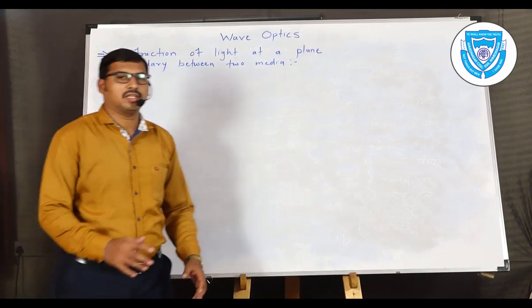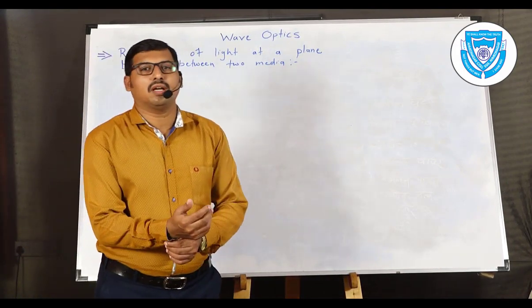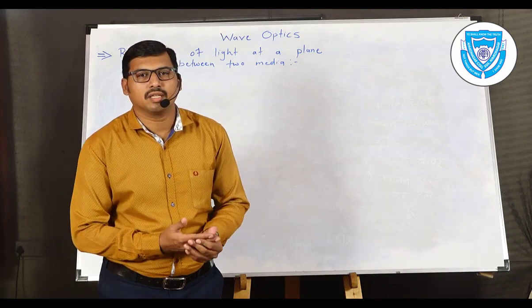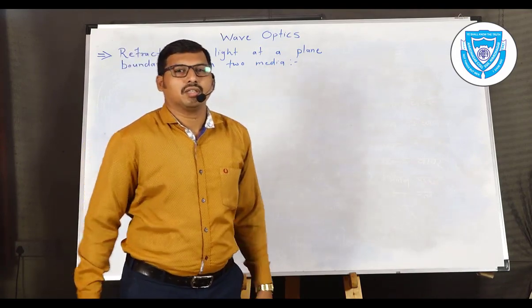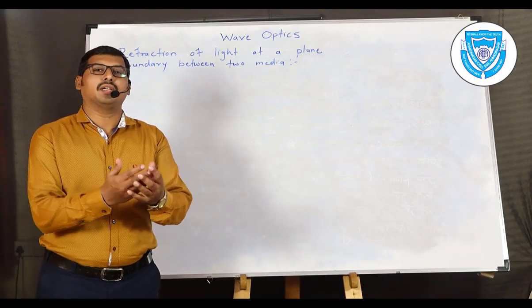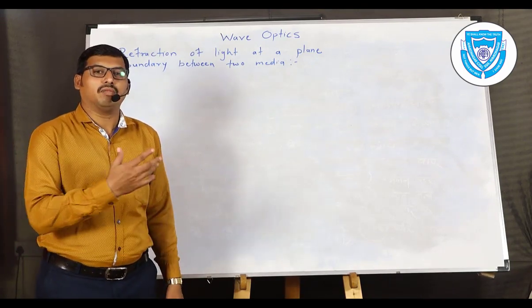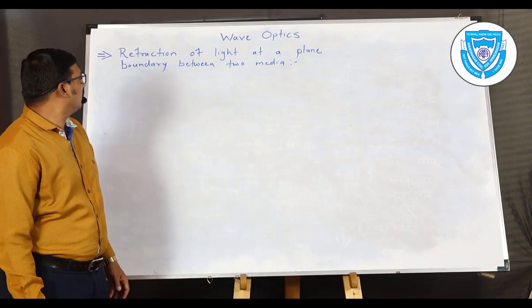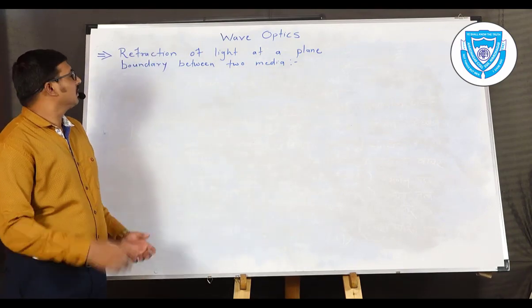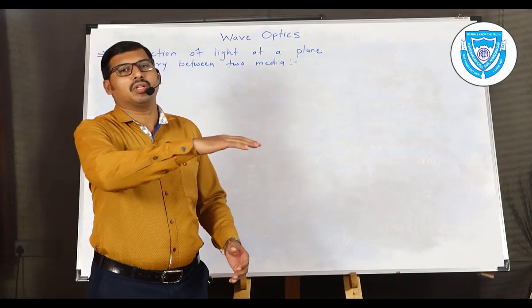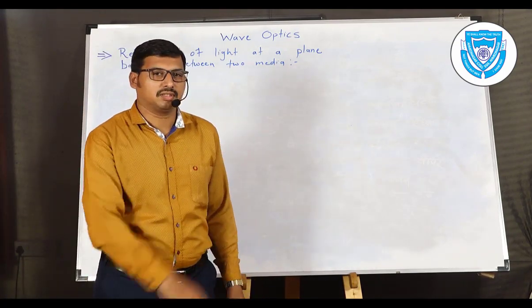In the previous lecture we learned about Huygens wave theory, the concept of wavefront, then Huygens principle, then the construction of spherical wavefront, then construction of plane wavefront, and then the important topic that we have already studied, the reflection of light using the plane mirror or plane surface.